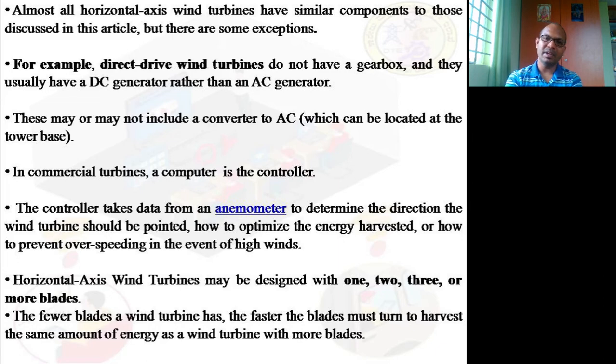One blade I don't prefer, only because mechanically balancing is difficult, and you have to give a counterweight on the other side of the single blade. The fewer blades a wind turbine has, the faster the blades must turn to harvest the same amount of energy as a wind turbine with more blades. So this is the idea behind that.